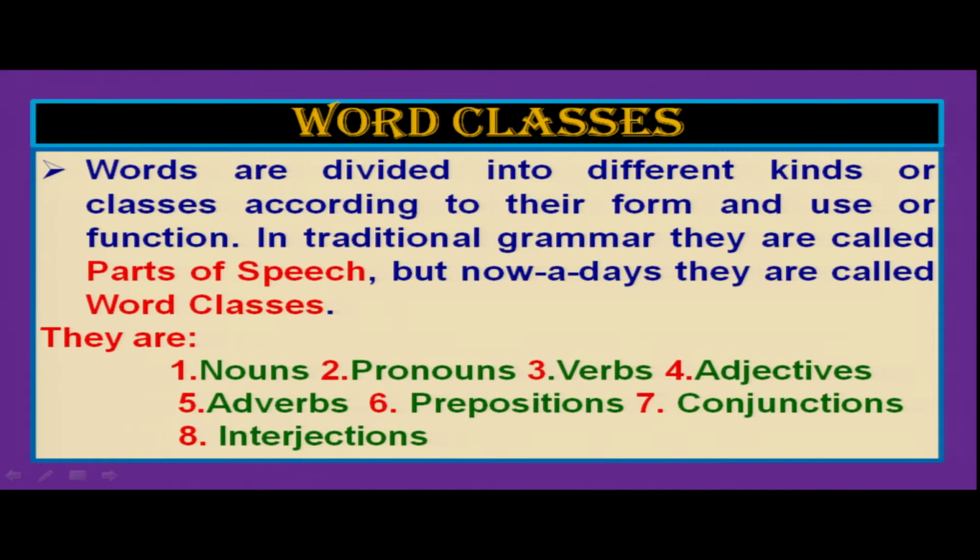In traditional grammar, they are called parts of speech, but nowadays they are called word classes. They are nouns, pronouns, verbs, adjectives, adverbs, prepositions, conjunctions, and interjections. So my dear children, these words are of different classes and they are named differently. So let us discuss one by one, right? Let us first see nouns.